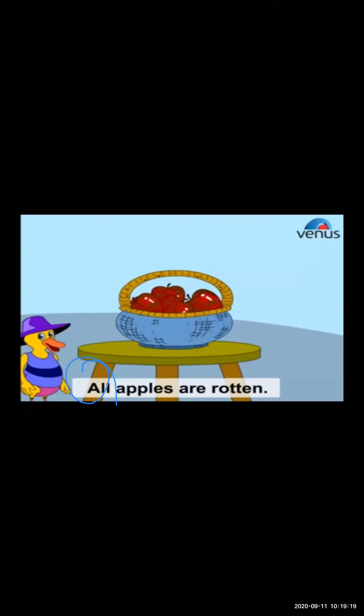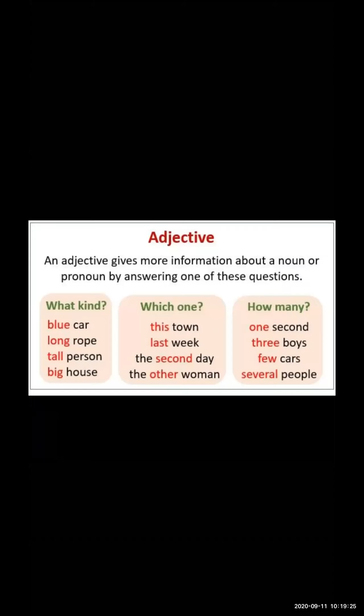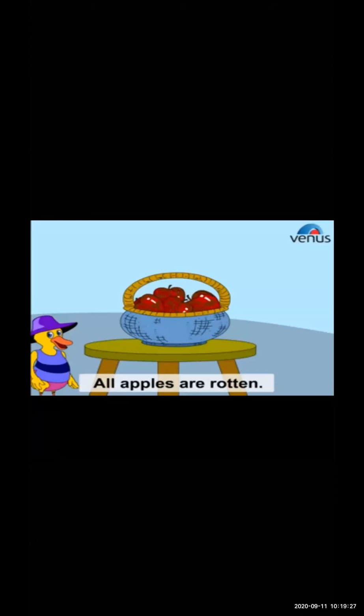It is describing the apples. Which type of adjective is it? It's an adjective of number.